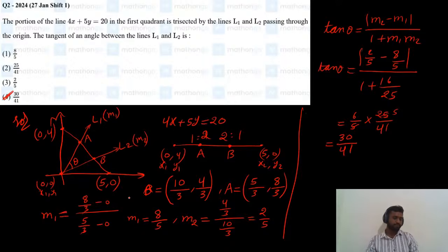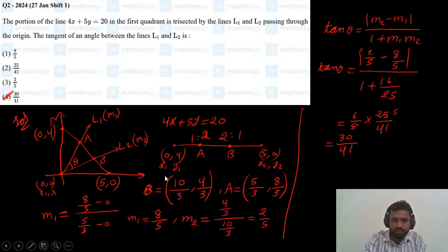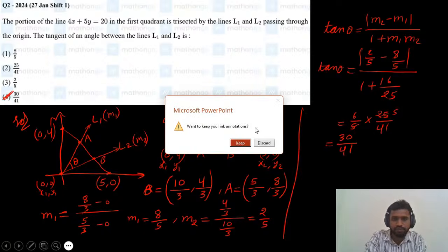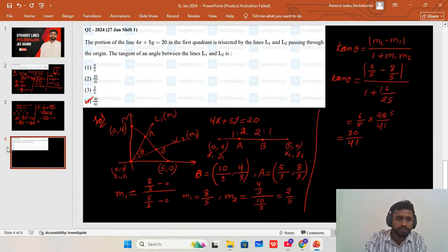If you don't have any doubts, we'll move to the next question. Shall we move to the next question? So the answer for the second question is 30 by 41, the tangent of angle between these two lines that they asked. If you have any doubts, you can ask me in the comment section. Yes, no doubts, so we can move to the next question.